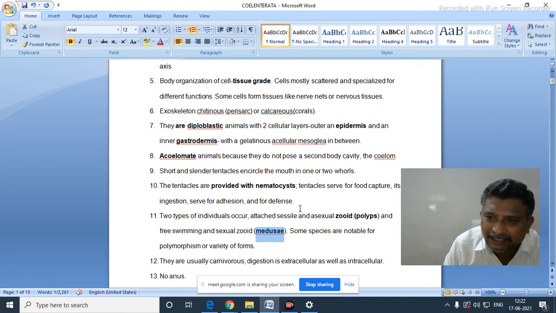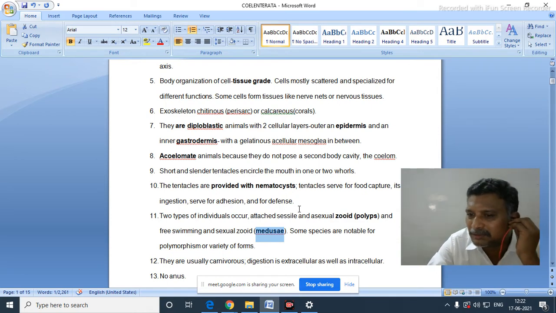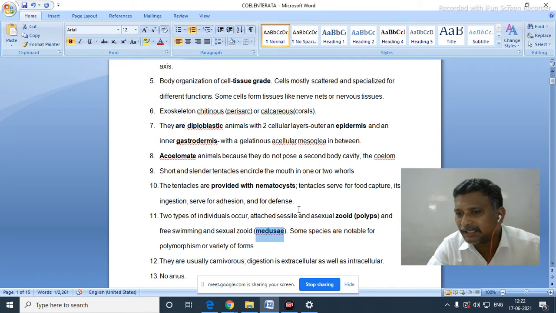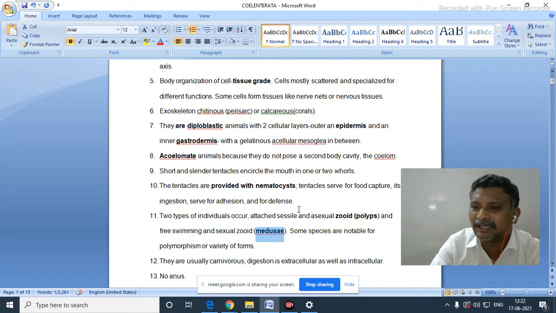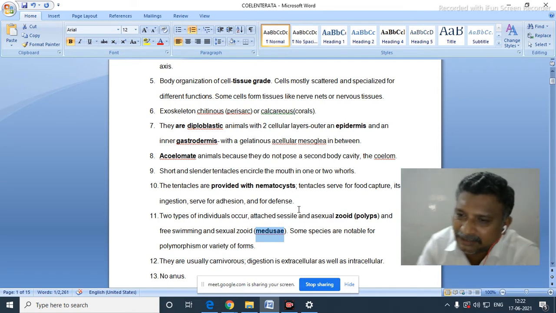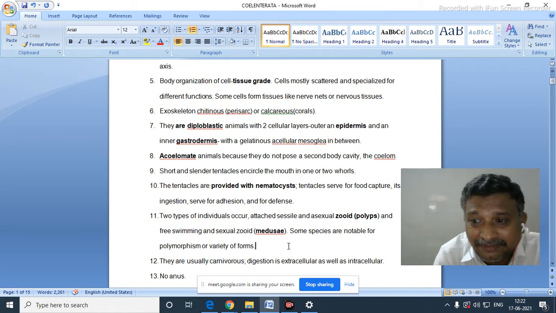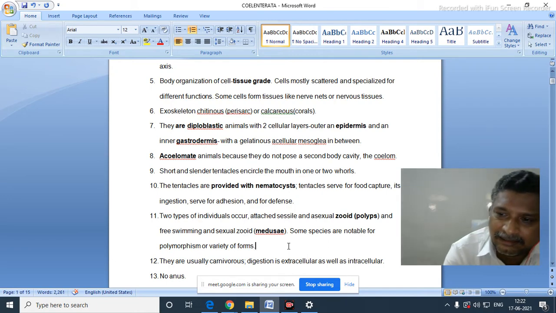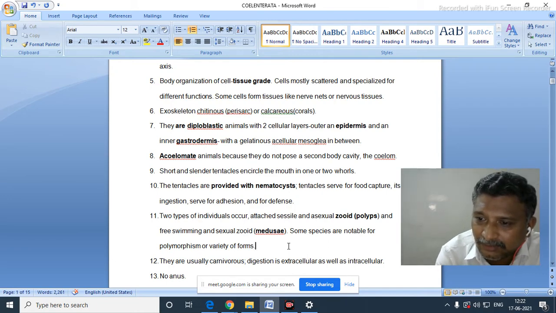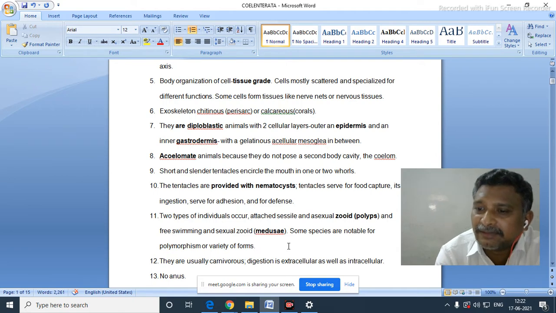It produces gonophores, male gametes and female gametes, which are released and involved in sexual reproduction. Another important characteristic feature in Coelenterata is polymorphism, the occurrence of different individuals in a colony.